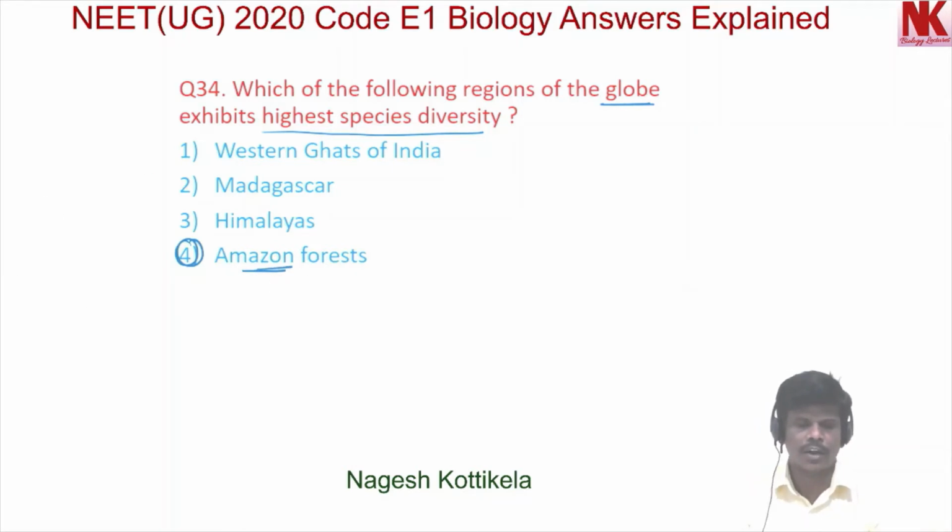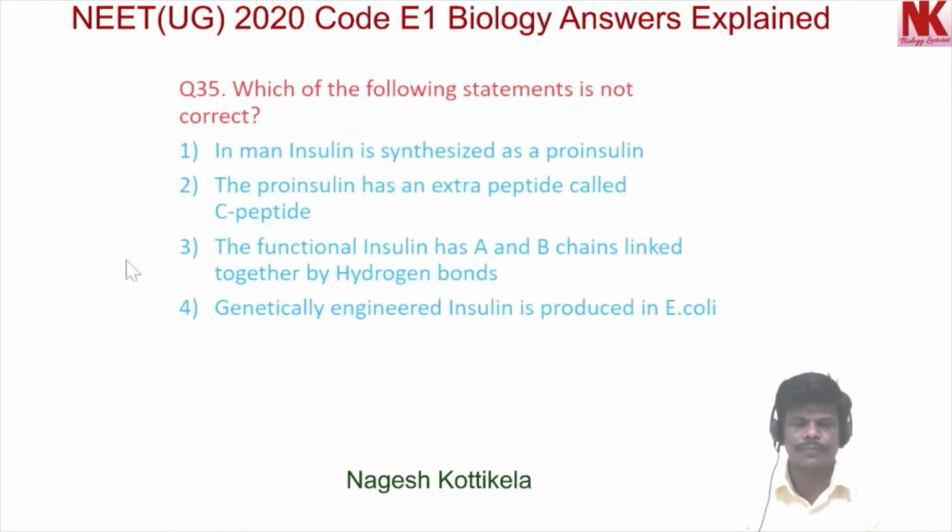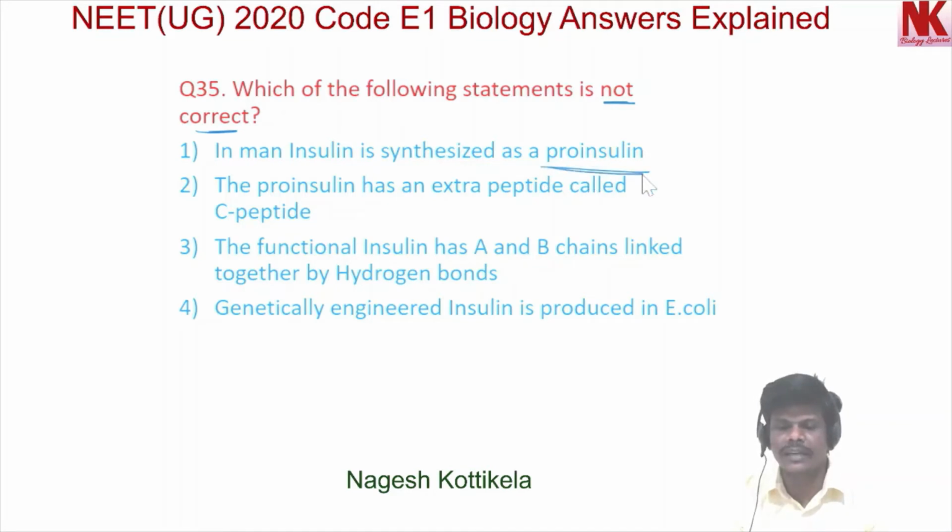Now moving to the next question, question number 35. Which of the following statements is not correct? Option 1, in man, insulin is synthesized as a proinsulin. Yes, this is correct. Option 2, the proinsulin has an extra peptide called C-peptide. Yes, proinsulin has an extra peptide and it is called C-peptide.